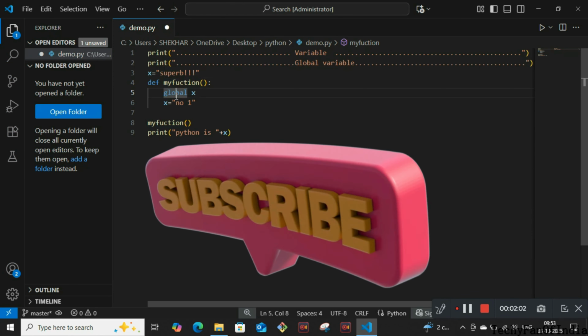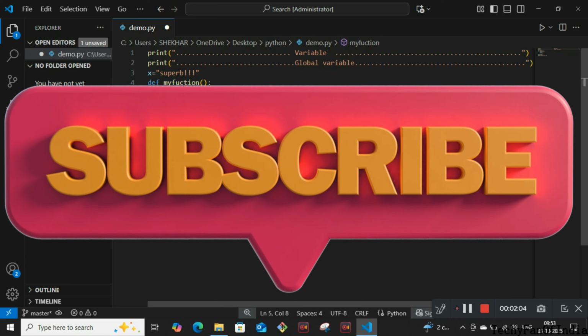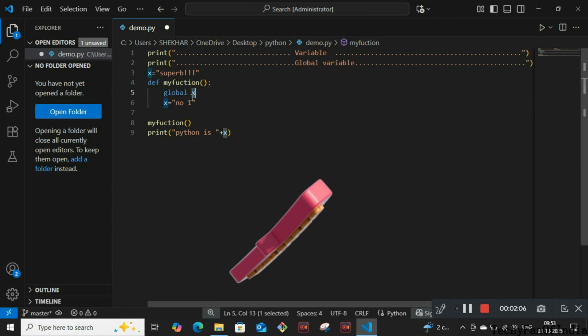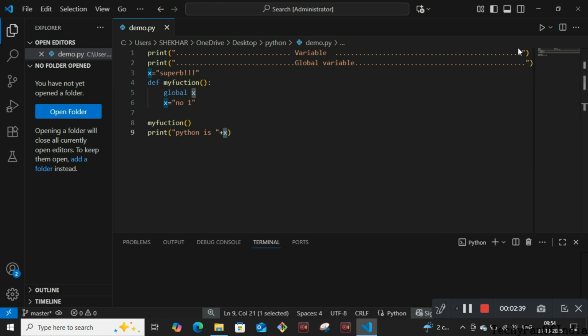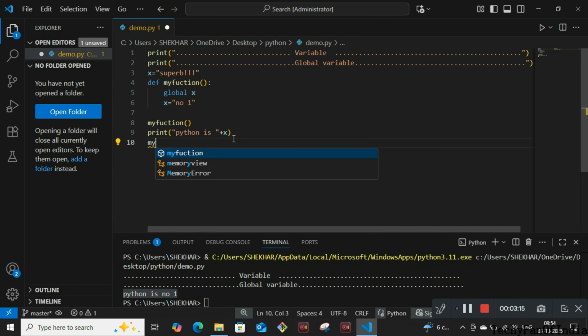To know what is going on here, we are waiting for X, as it is a global variable. After running, we can see that it will clear.